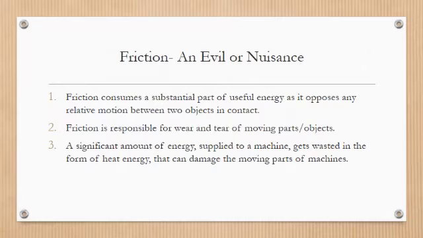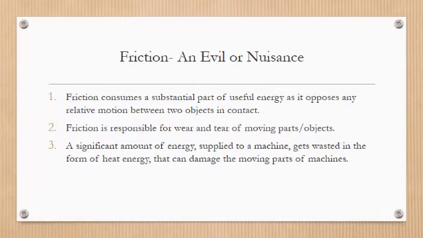They get worn because shoes produce friction when we walk on the ground, and when two parts of machines come in contact with each other, they rub with each other and get worn and torn.